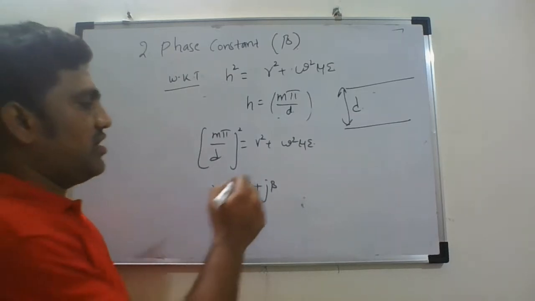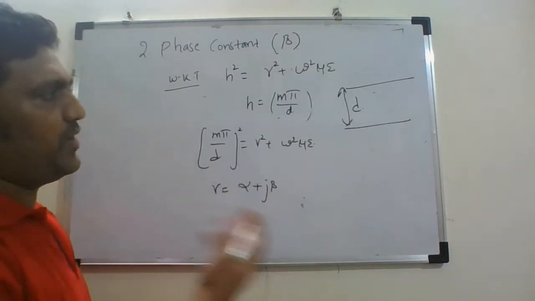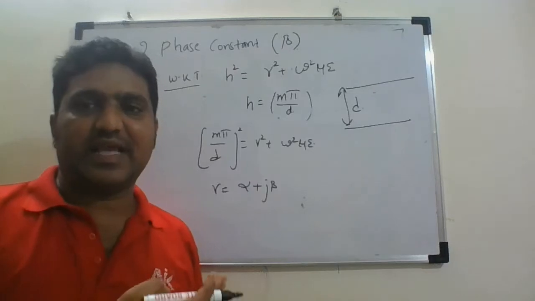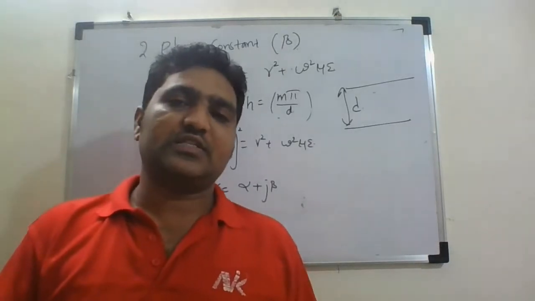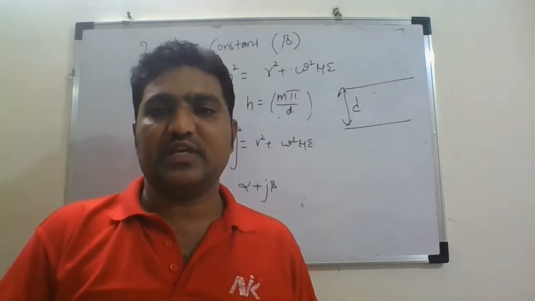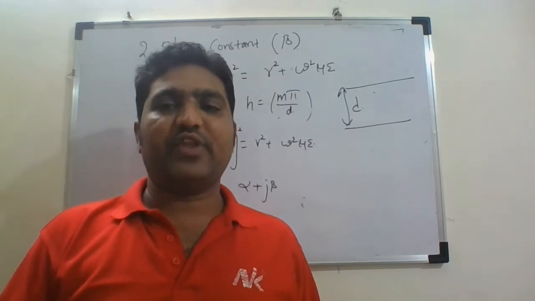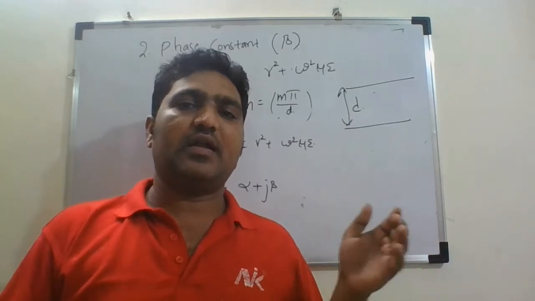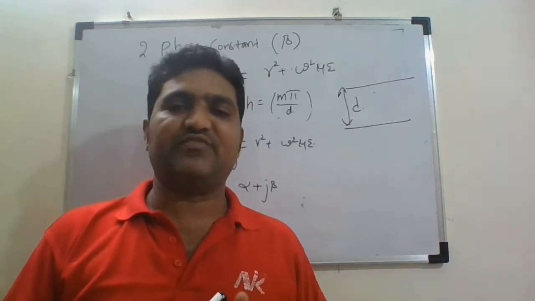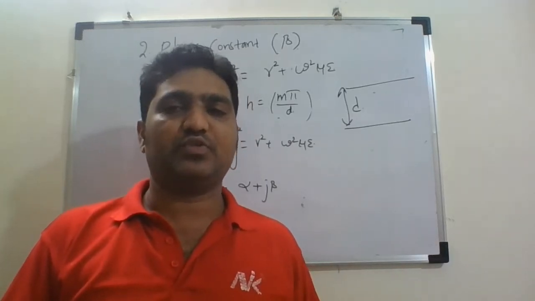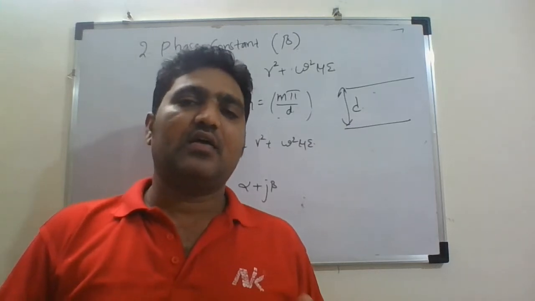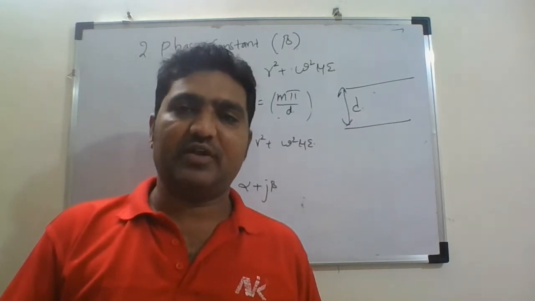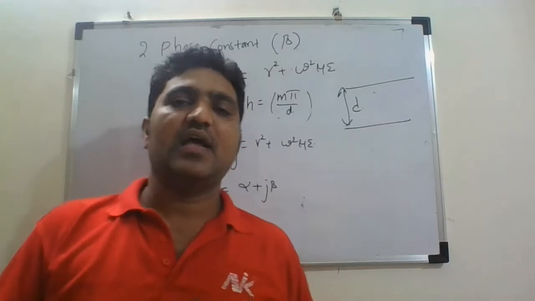If the wave is propagating, as we discussed in the previous lectures, there is a concept called cutoff frequency. There is a minimum frequency beyond which the signal will propagate, and below this frequency the signal will not propagate through the waveguide. We discussed that the waveguide acts as a high pass filter.